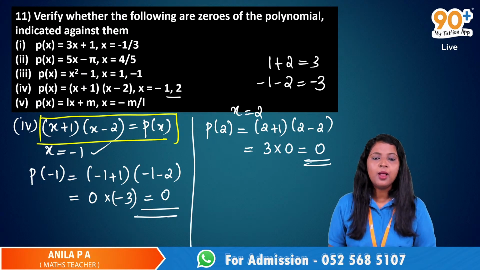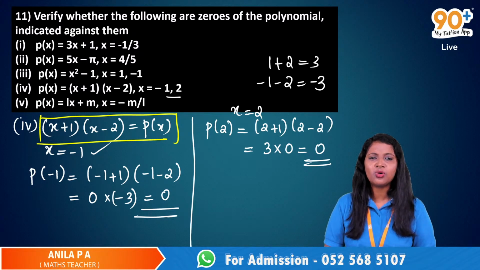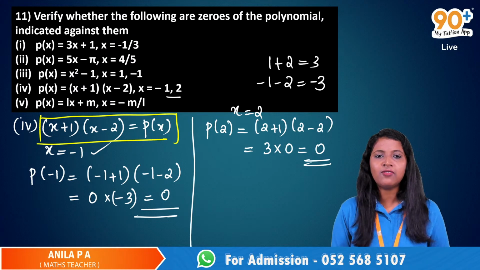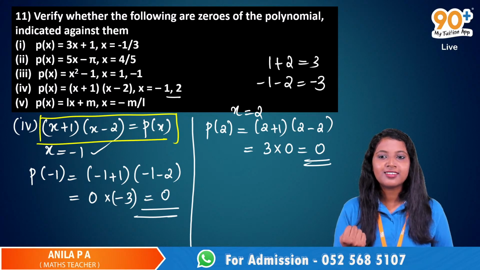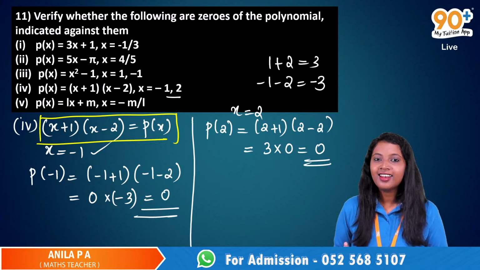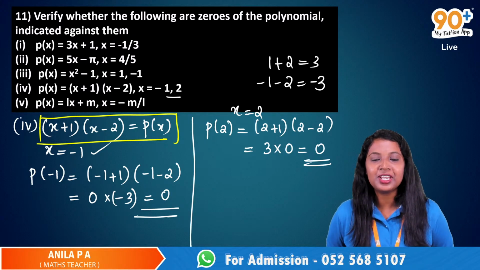X is equal to minus 1 is a zero and x is equal to 2 is also a zero of this polynomial. But here the highest power is not 2, right? This is x plus 1 into x minus 2. Then why do we have two zeros? Is this a quadratic polynomial?